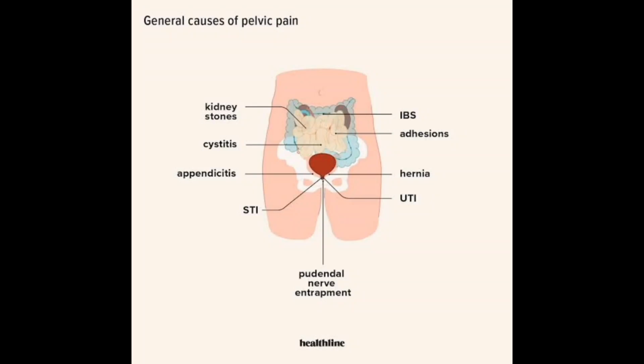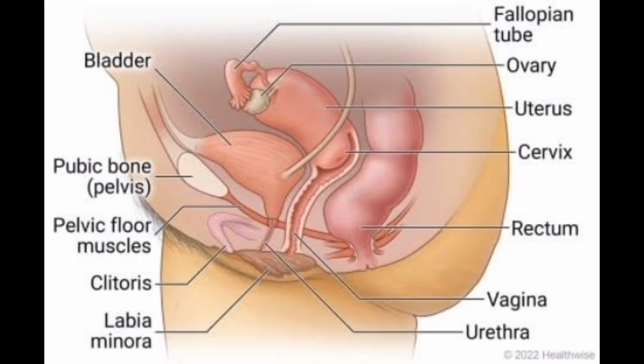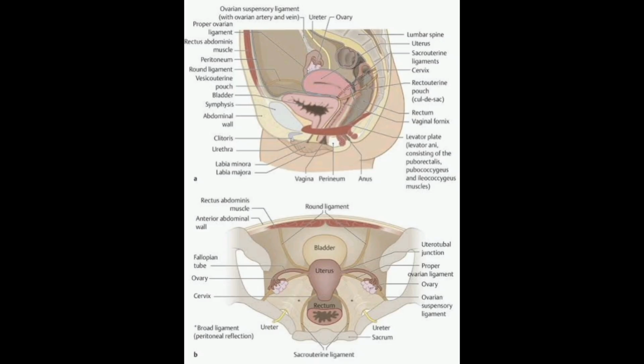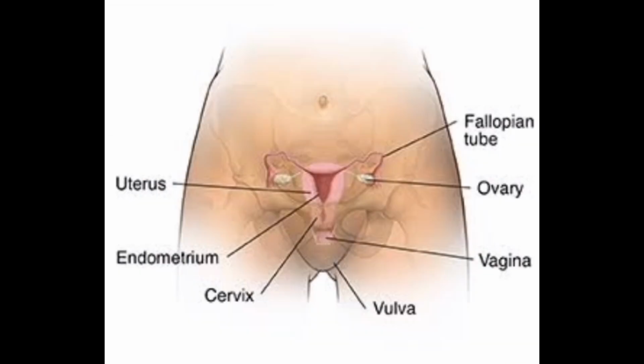Pelvic pain in females can stem from various gynecological, digestive, urinary, or musculoskeletal issues, as well as psychological factors. Common causes include menstrual cramps, endometriosis, ovarian cysts, and pelvic inflammatory disease, PID. Other potential causes include digestive tract disorders like constipation or irritable bowel syndrome, urinary tract infections, and musculoskeletal problems.